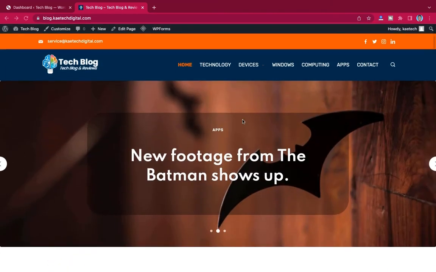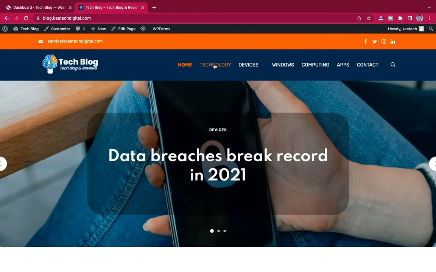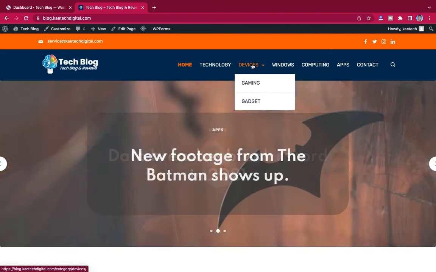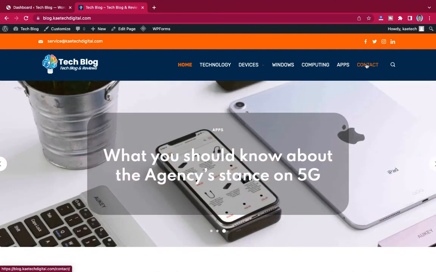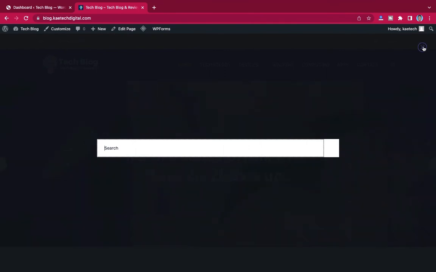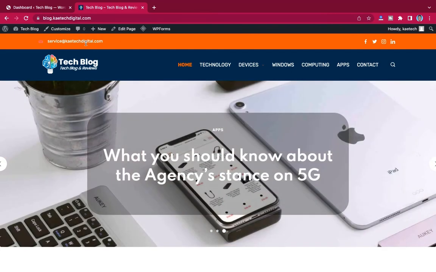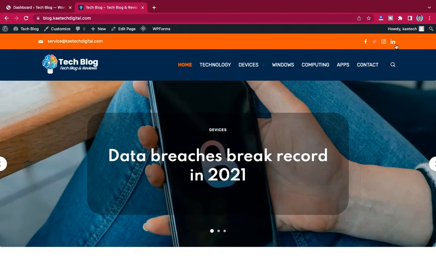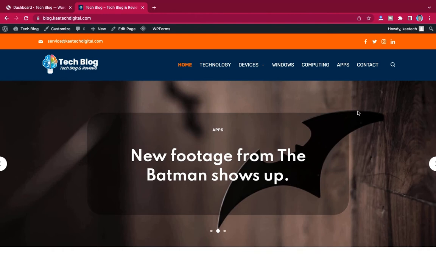Now we have various categories over here on the header. You realize that we have technology, devices, Windows, computing, apps, and then your contact page over here. Some people can also click over here to search for whatever they want on your website. On the top bar over here too, we have contact, email, and your social handles, which will direct people to your social media pages.